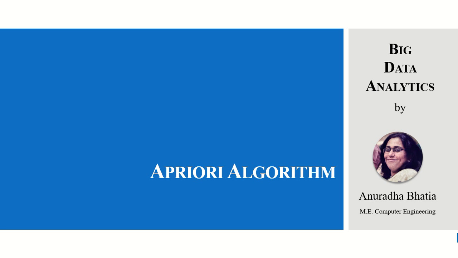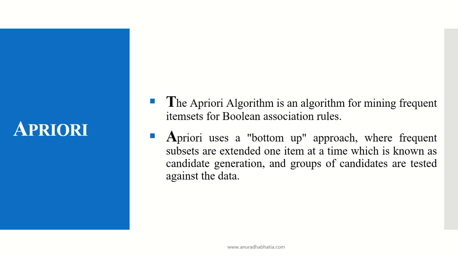Friends, let's see what is the Apriori algorithm to find out the frequent pairs in big data analytics. The Apriori algorithm is an algorithm for mining frequent item sets with Boolean association rules. Apriori uses a bottom-up approach where frequent subsets are extended one item at a time, which is known as candidate generation, and groups of candidates are tested against the data.